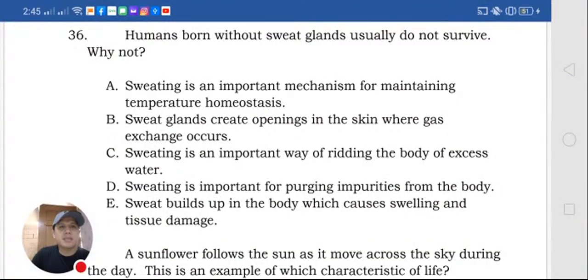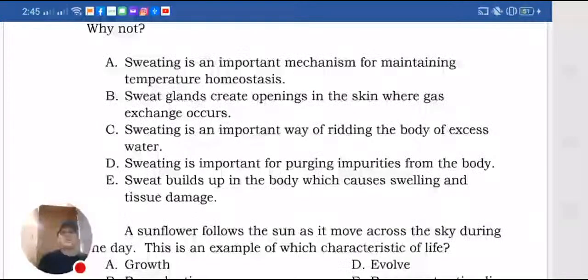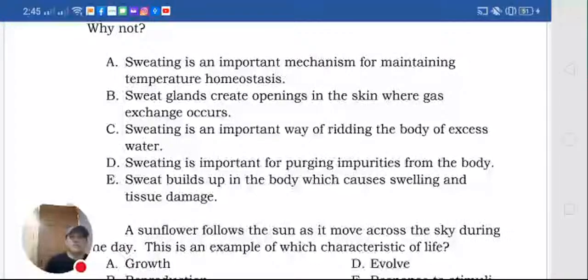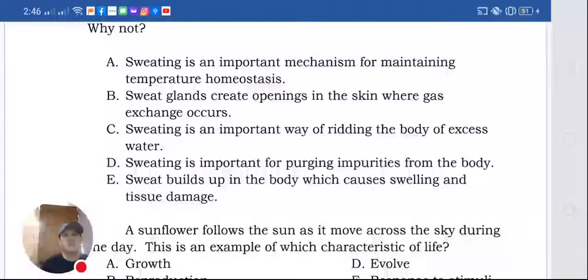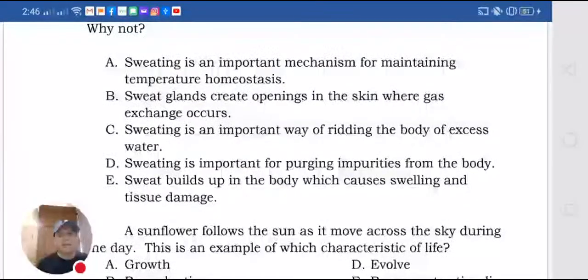Sweating is a mechanism of maintaining homeostasis. Sweat glands create openings where the gas. An important way of removing the body's excess water. No, it's not. Removal of the excess water can also be through urination. So partly correct siya. Sweating is important for purging impurities from. It's not. It's not.